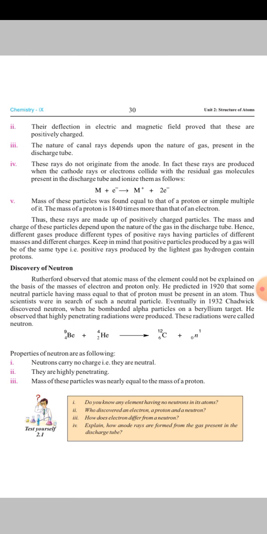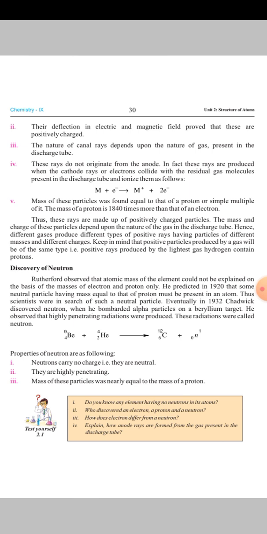Discovery of neutron. Rutherford observed that atomic mass of element could not be explained on the basis of the masses of electron and proton only. He predicted in 1920 that a neutral particle existed, and some scientists were in search of such a neutral particle. Eventually, in 1932, Chadwick discovered neutron when he bombarded alpha particles on a beryllium target.